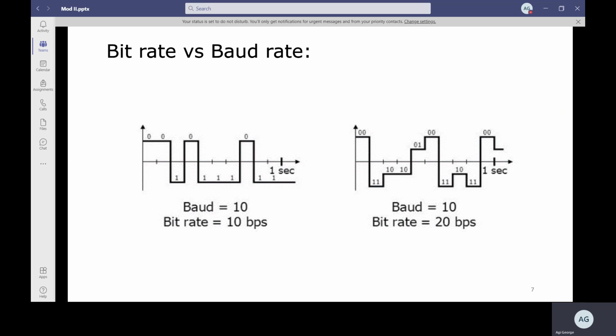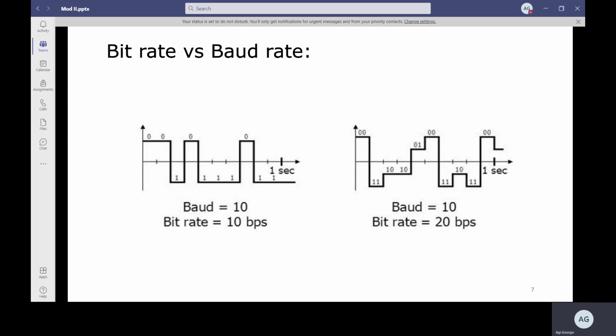But in the case of the second diagram, multiple bits are transmitted. If you see 1, 2, 3, 4, 5, 6, 7, 8, 9, 10, up to 1 second, there are 20 bits, but bits are combined at one particular interval. That is a symbol. So bits are coded like that and transmitted. The number of bits transmitted per second is 2, whereas the number of symbols transmitted per second is 1. So naturally bit rate is double the baud rate.